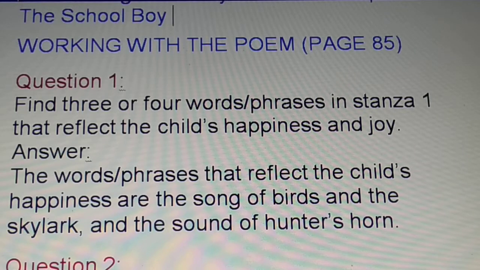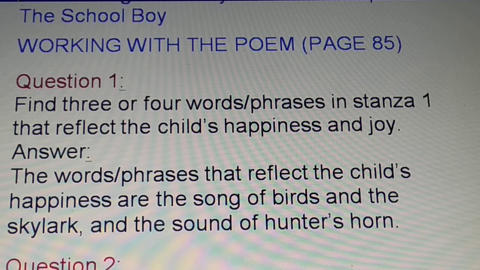The first question, children. Find 3 or 4 words or phrases in stanza 1 that reflect the child's happiness and joy. So here's the answer, children. The words and phrases that reflect the child's happiness are the song of birds and the skylark and the sound of hunter's horn. So read the question once again. Read the answer also.